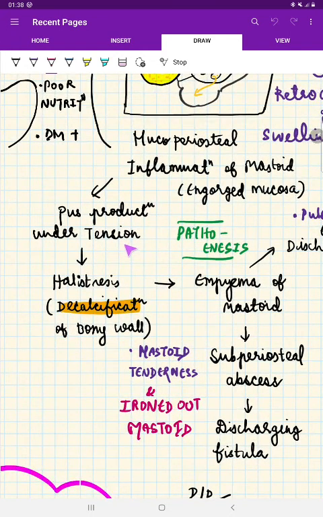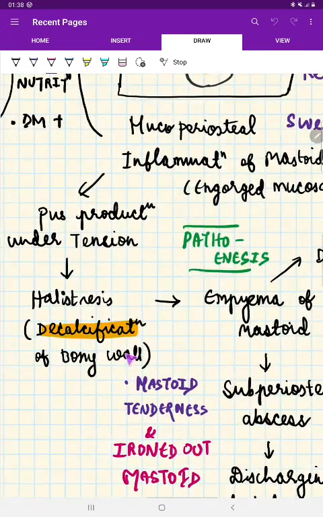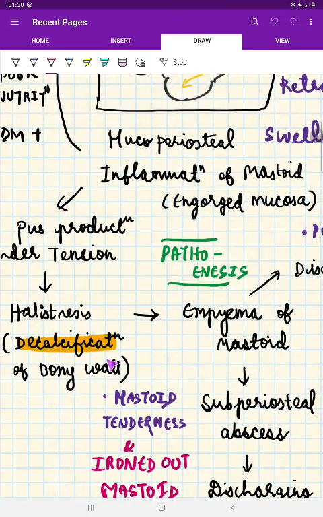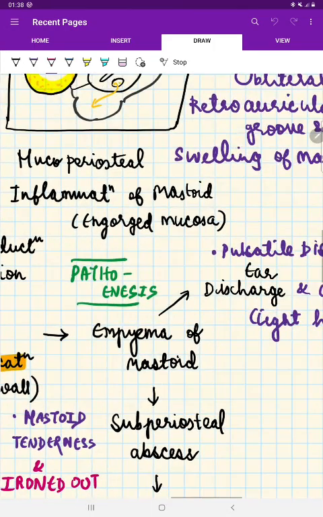Because of the pus which is produced under tension, there is decalcification of the bony wall of the mastoid. This is called as hallisteresis. Because of the decalcification, what happens? The entire mastoid cavity will become a single cavity. Now, what happens because of the pathological process? There is pus collection in that, and that is called as empyema of mastoid.